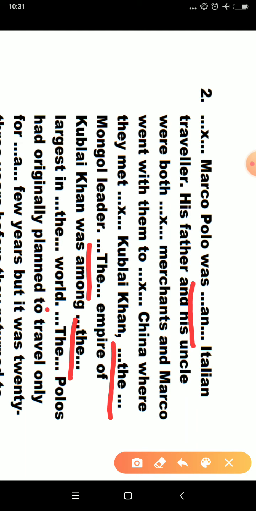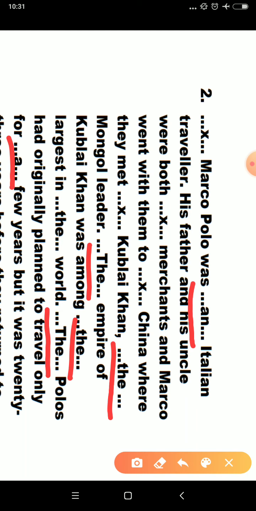I hope you are getting it. If you are not getting it, I'll read for you. See, an Italian traveler, and an is correct there. His father and his uncle were both merchants, before merchants no article, and Marco went with them to China, before China also not needed. Where they met Kublai Khan, before Kublai Khan also not needed. The Mongol leader, here an article is needed, the, so I underline.